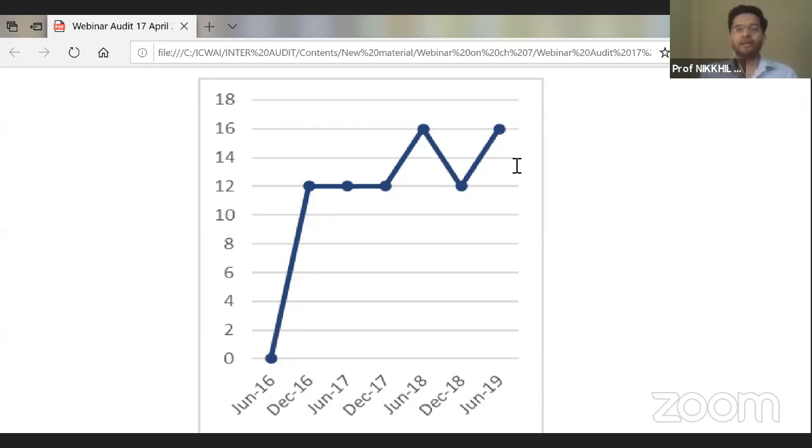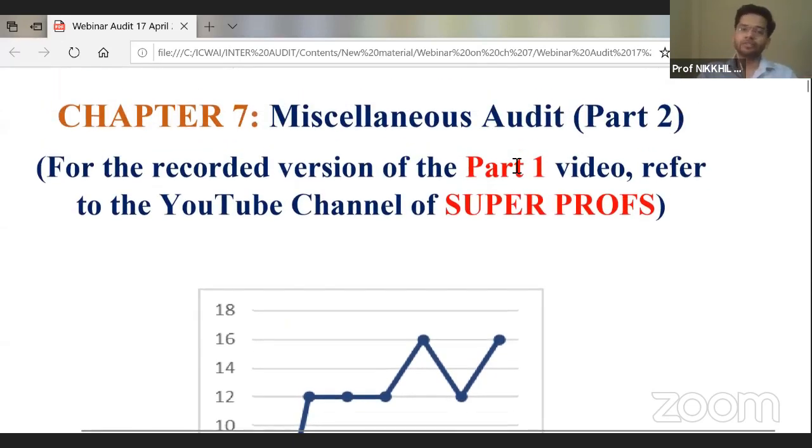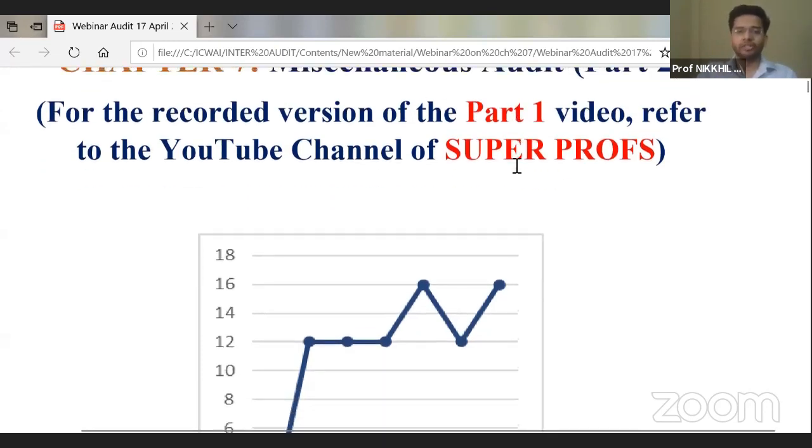And yes, this trend, according to me, should continue, and this chapter will definitely remain one of the most important chapters after chapter number 4, which is company audit. Definitely the second most important chapter is chapter number 4, but the first most important chapter is miscellaneous audit and its constituents, which are appearing in the examination again and again. And guys, you really need to keenly and very precisely complete this chapter, and from the notes or study material wherever you are studying, you have to do this very precisely. So yes, let's start part 2 of the chapter miscellaneous audit.